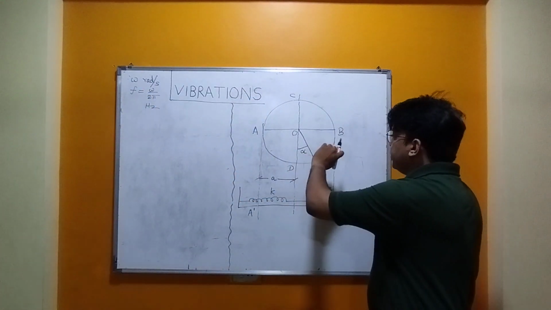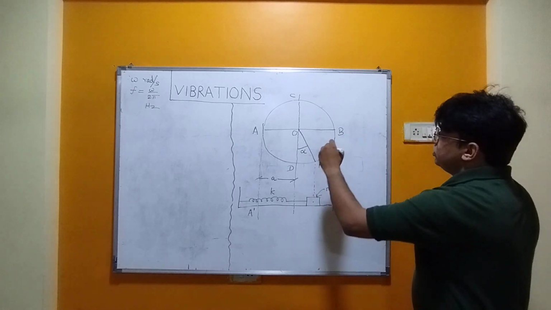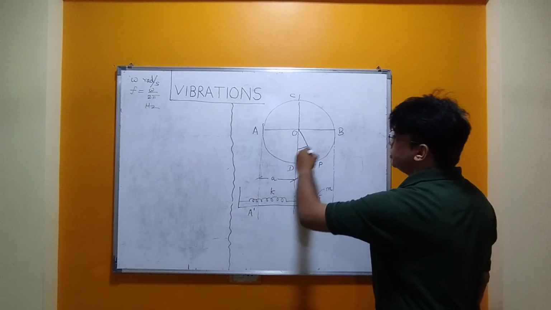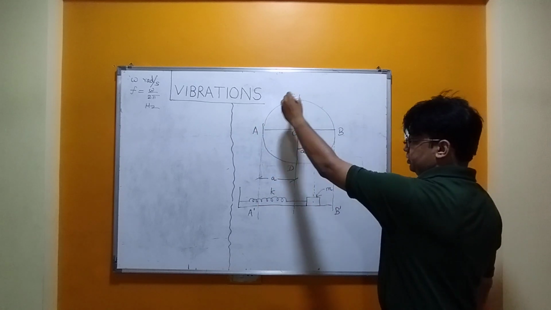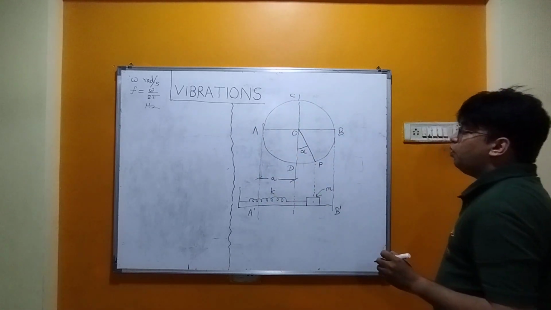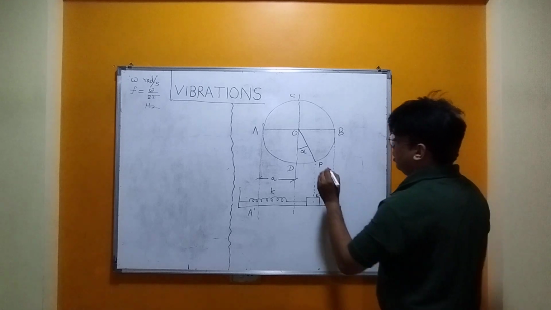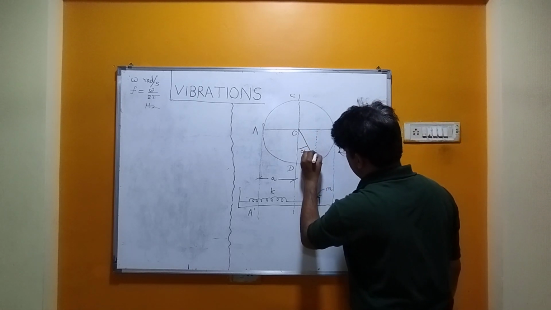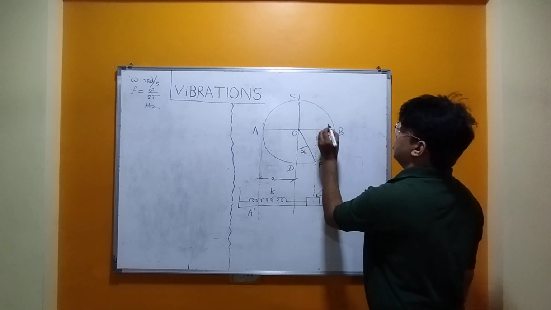So coming over here, particle P is revolving around this circle in this fashion. Now what happens? Let us drop a perpendicular from this particle to this line.